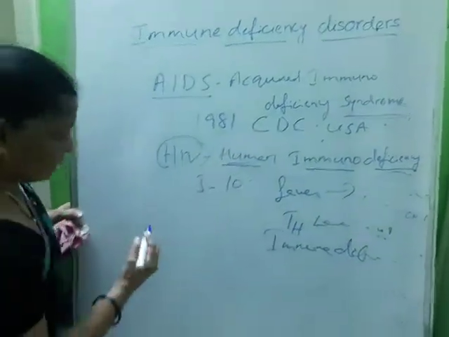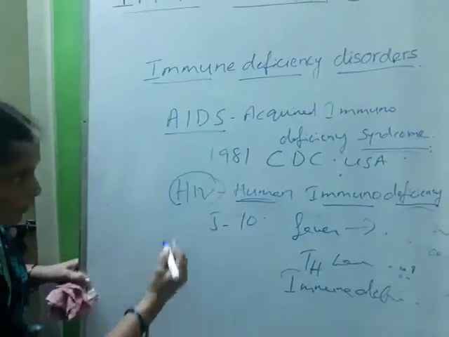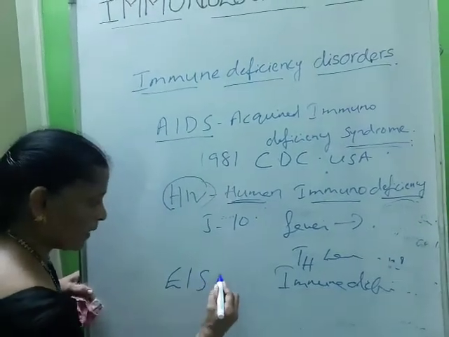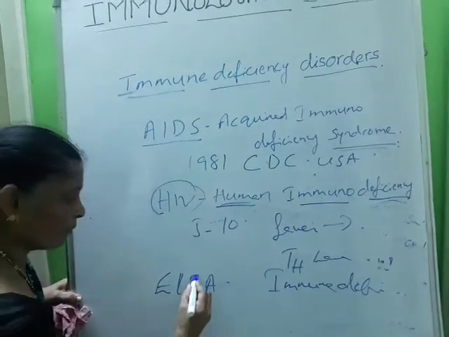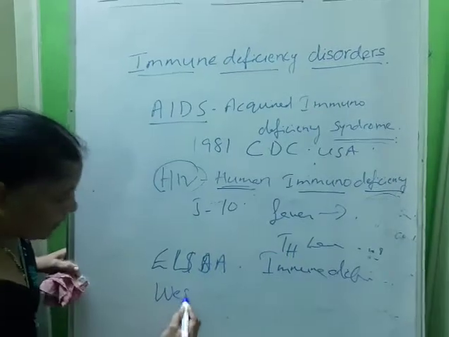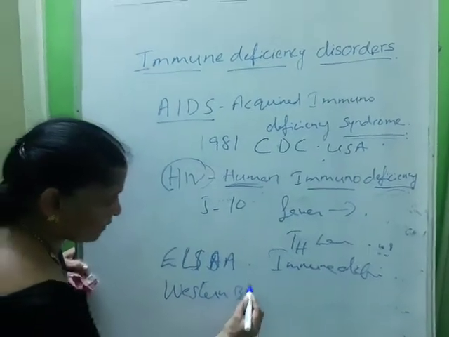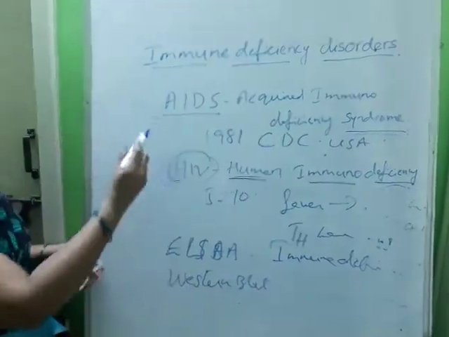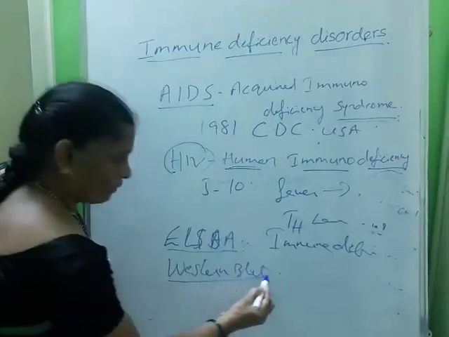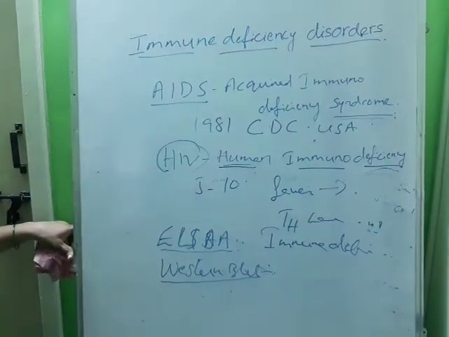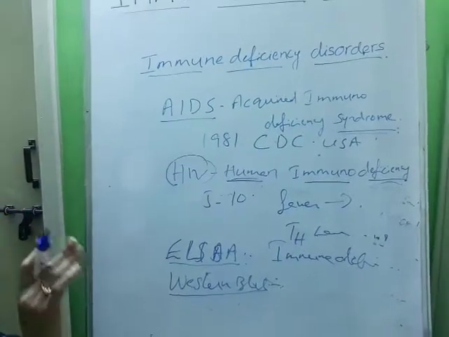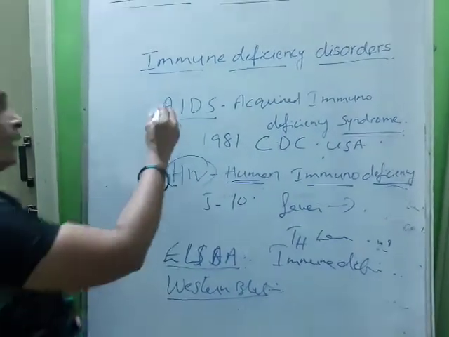We can test for AIDS by ELISA, enzyme linked immunosorbent assay. Another test for confirmation is the Western blot test. To detect AIDS, the ELISA test is a screening test, and the Western blot is a confirmation test. Drugs may be antiretroviral drugs. They may prolong the life of an infected person, but they do not prevent death.